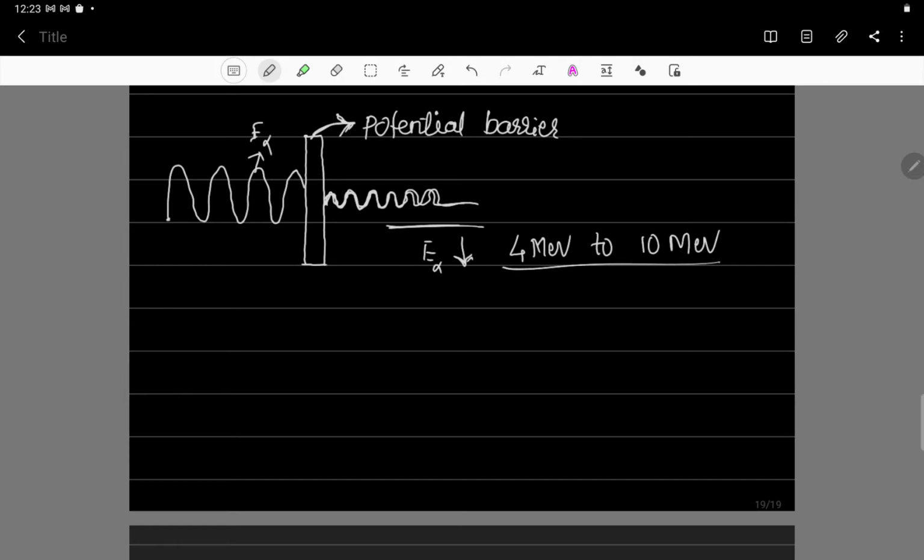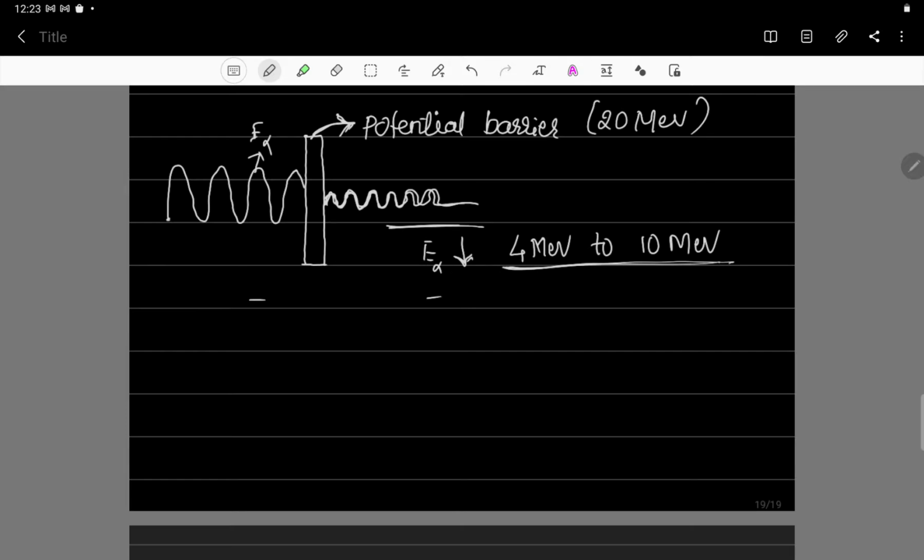To come out of the potential barrier, the alpha particle consumes its own energy, even though the potential barrier energy is 20 mega electron volt.